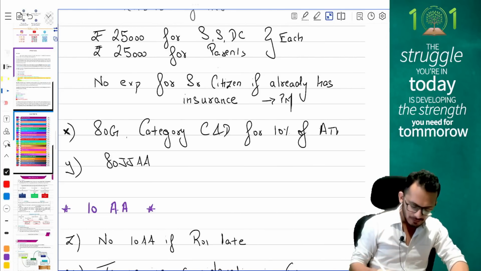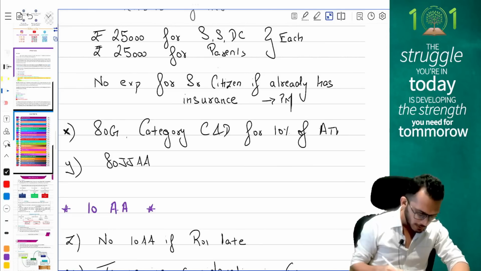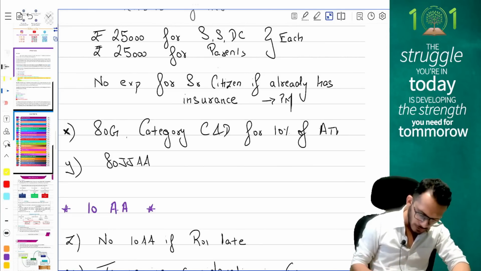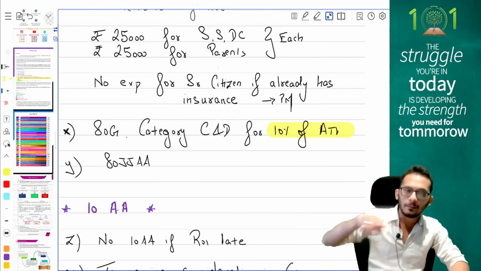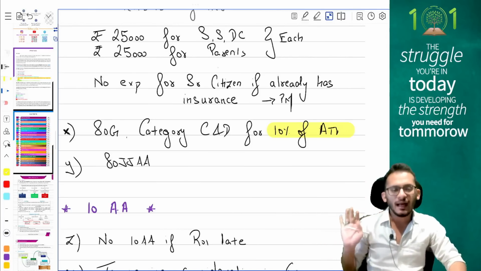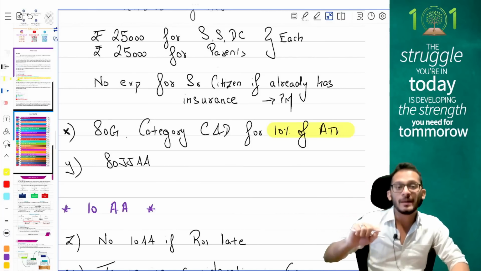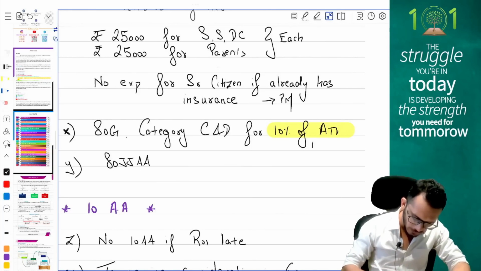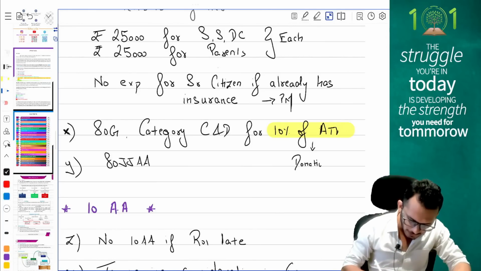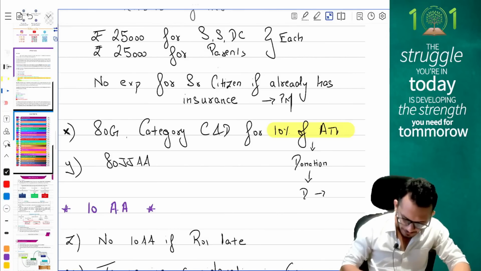What are the qualifying limits, people? You will compute the whole total income, ignoring your 80G alone. Compute the full total income, ignore 80G, and then take 10% of that. That is the maximum donation amount. We have done plenty of questions on this, people. I hope you remember this. This will give you the donation amount. If the donation is made in category D, then 50% of this is what you can claim as deduction.